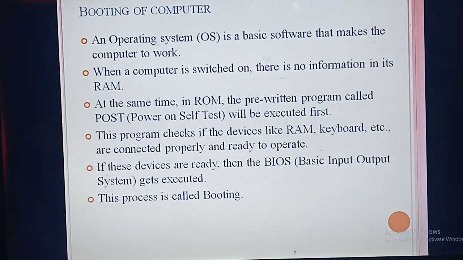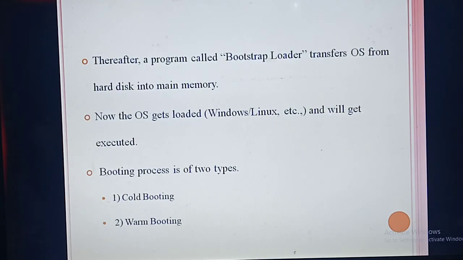Booting. Okay, so listen. After booting, there is another program called bootstrap loader. This bootstrap loader will transfer all the information of the OS from the hard disk into memory.